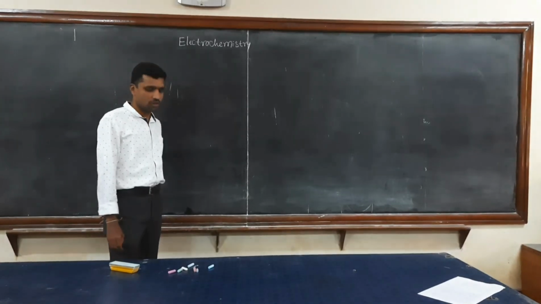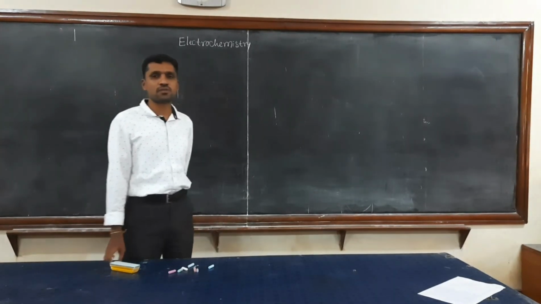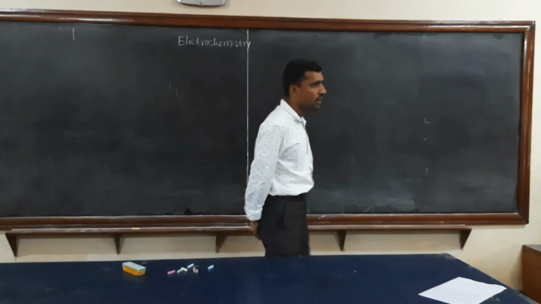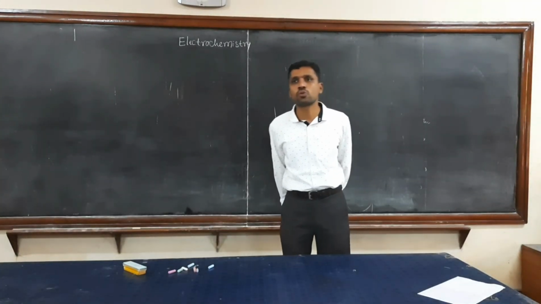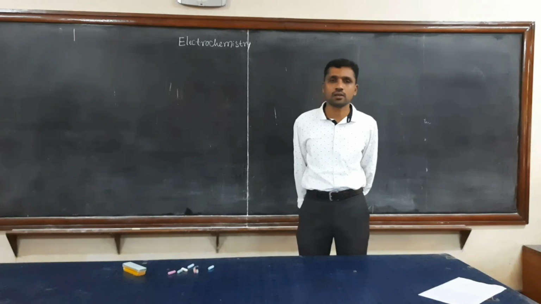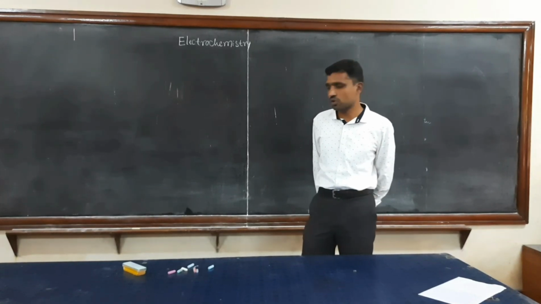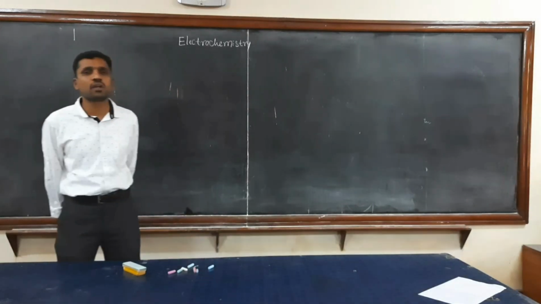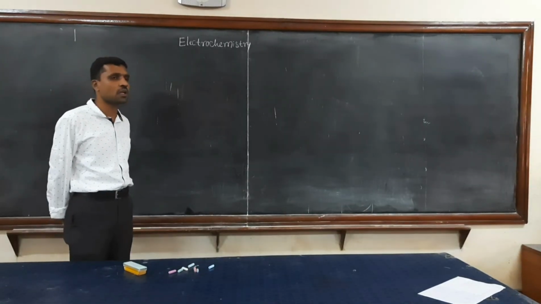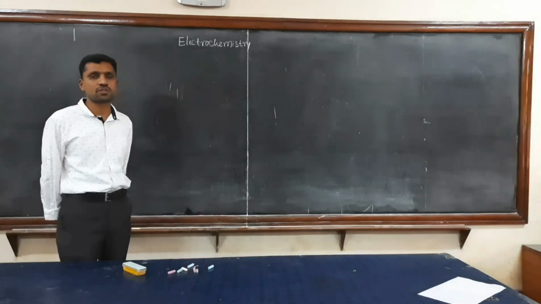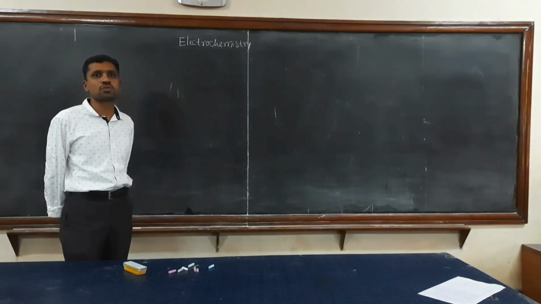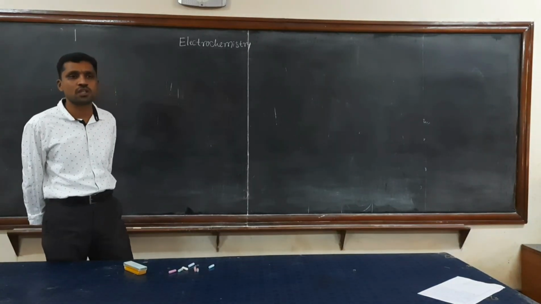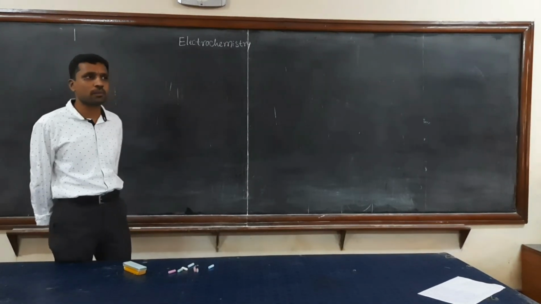Today I am dealing with the electrochemistry chapter. Among various forms of energy like potential energy and kinetic energy, electrical energy plays a very important role in our daily routine life, because most of the processes in our home take place by the use of electrical energy. There are a large number of redox reactions which involve the production of electrical energy, and the devices used for such processes are called electrochemical cells.